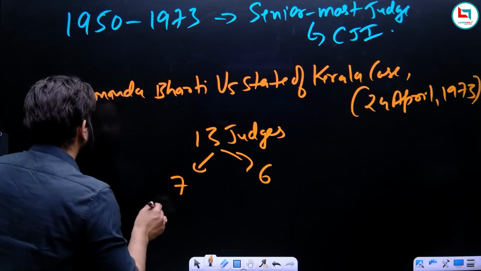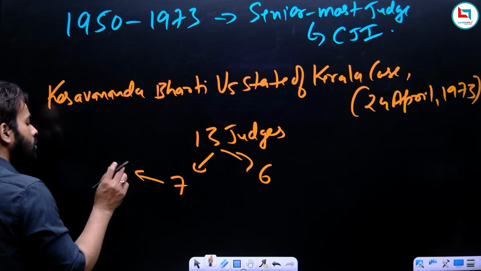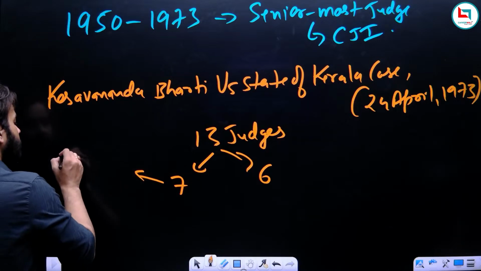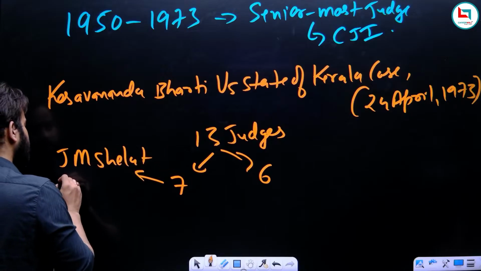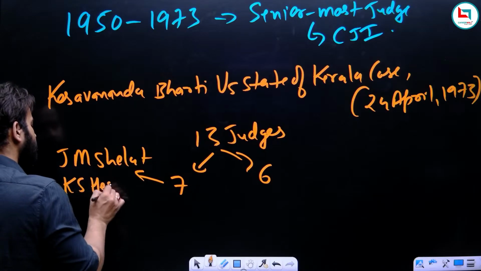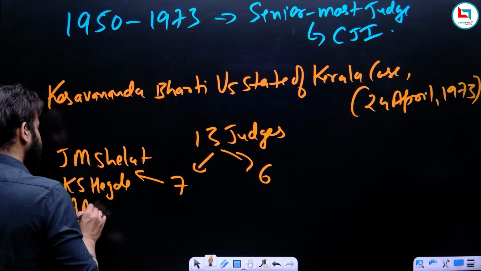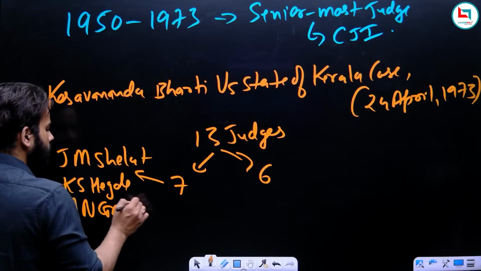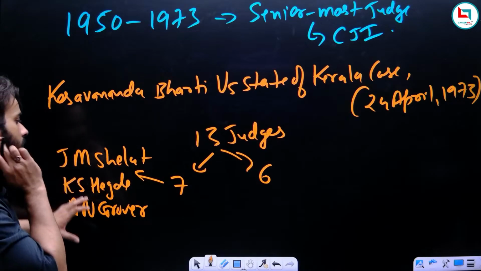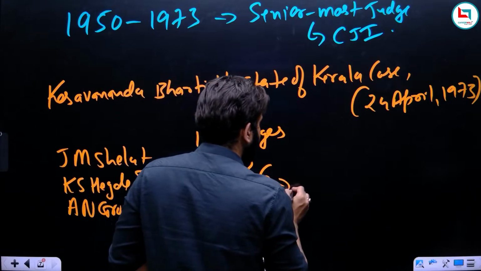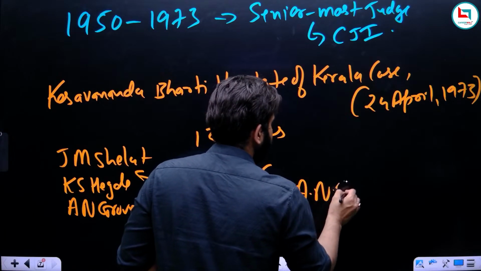The story is that out of these 7 judges, I'm going to write the name of 3 judges. The first is not definitely in sequence, but J.M. Shelat, K.S. Hegde, and A.N. Grover. Okay, so out of these 7 judges, I have written the name of 3 judges, and from here I will write the name of 1 judge, and that is Ajit Nath Ray.